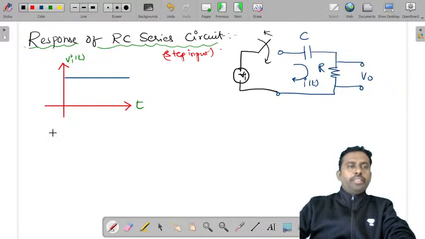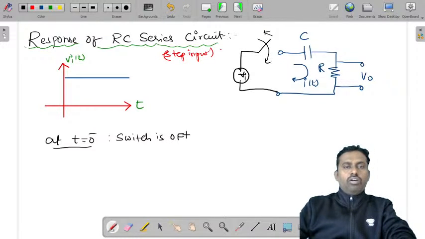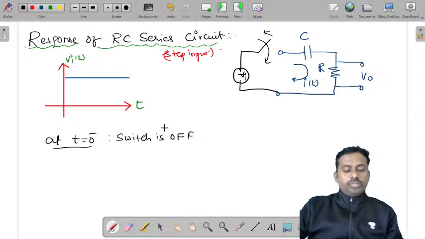This is switch K. Now at t is equal to 0 minus, what is our switch? Switch is off. At t is equal to 0 minus, switch is off. So when the switch is off, we can say there is no flow of current, right?